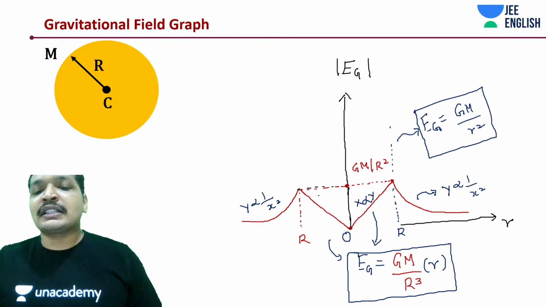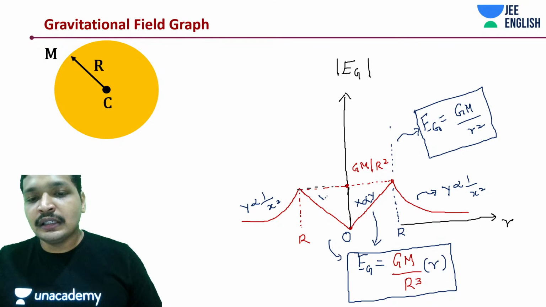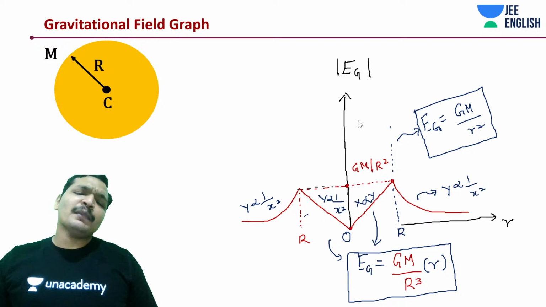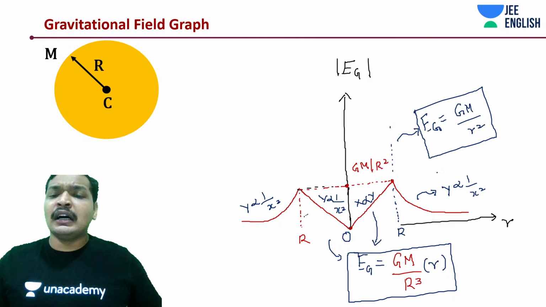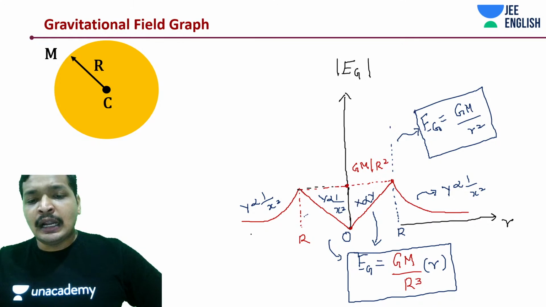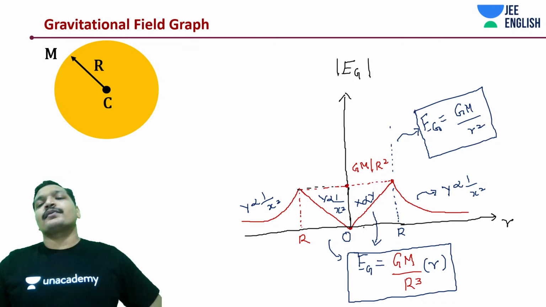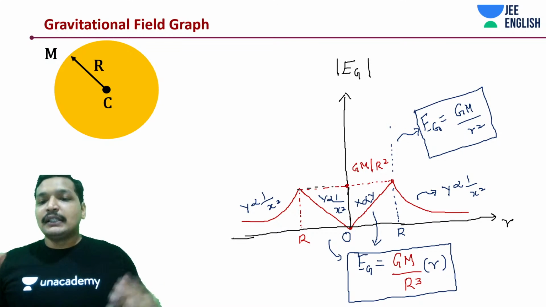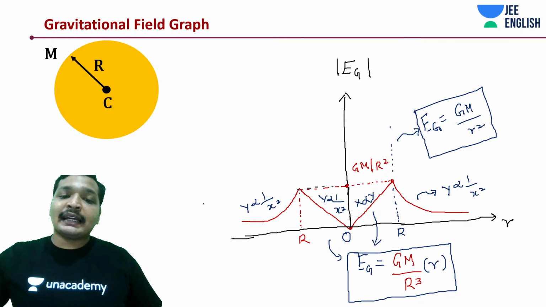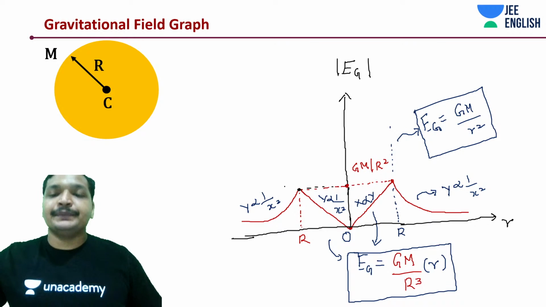And then it started dropping with distance in the ratio of 1 by r square. Okay, that's it. And in the shell case, it directly did start from here, if you remember.